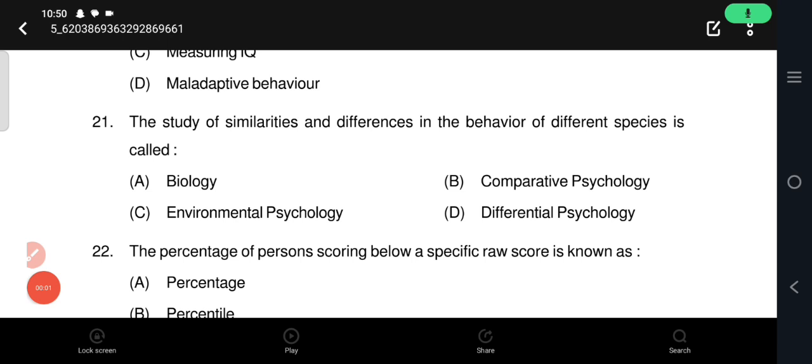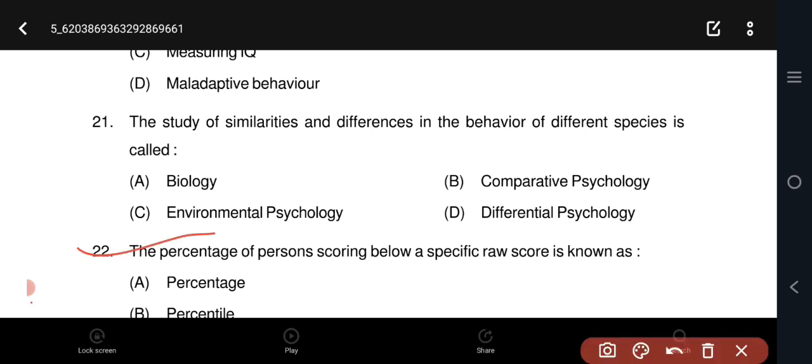Question number 21. The study of similarities and the differences in the behavior of different species is called option B, comparative psychology. Question number 22.